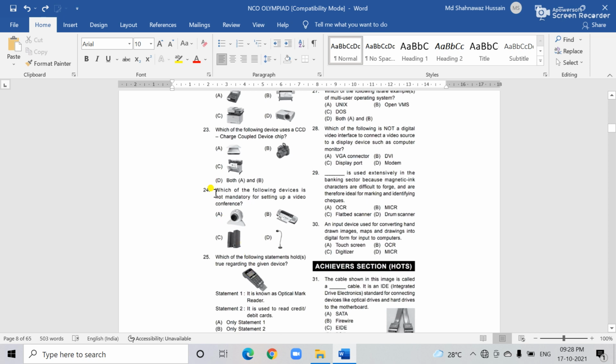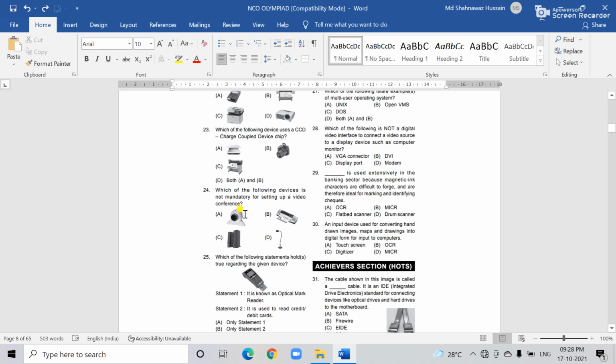Next, you see the 24th number question. The 24th question is: which of the following devices is not mandatory for just setting up a video conference? So which is the correct answer?